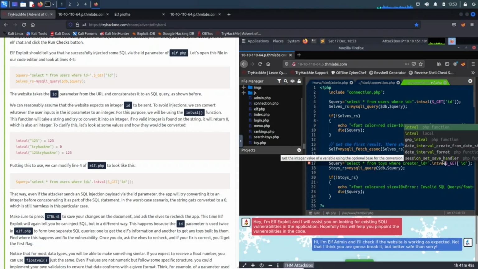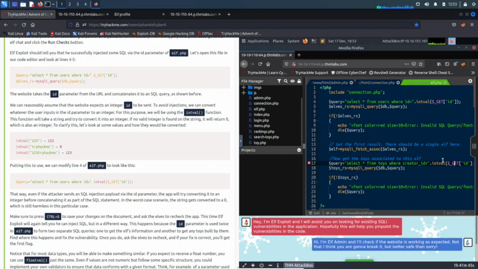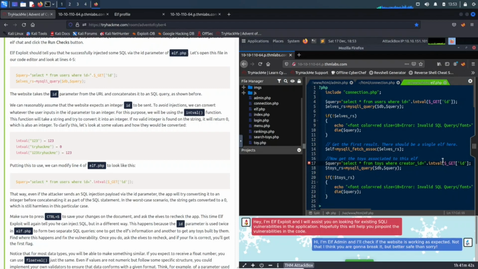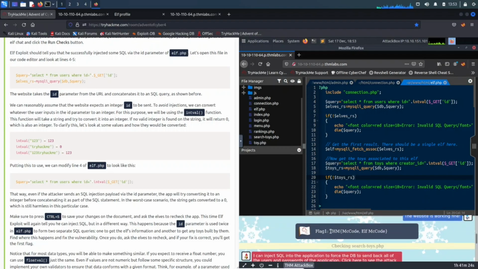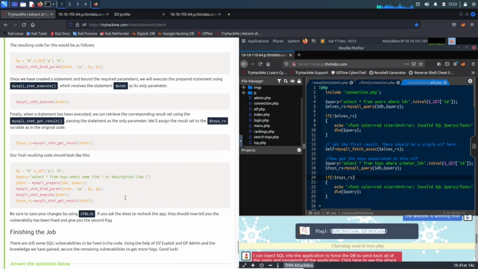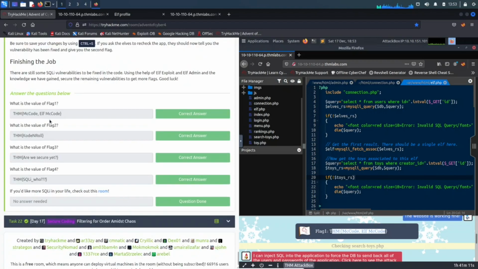Let's wrap this over here. I believe those are the only ones we need to do. Let's go ahead and save this. I don't know if Control S works. Okay, cool, it did. Now we can run this and see if it ran. Then we can see flag number one is TryHackMe underscore McCode, comma, elf McCode. I already did this, so we can go all the way down and there's the answer for number one.